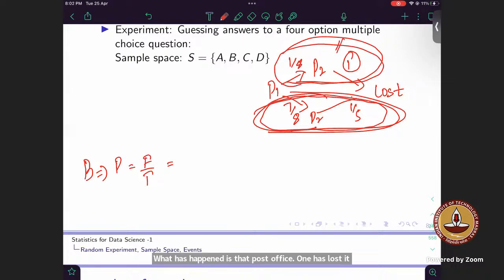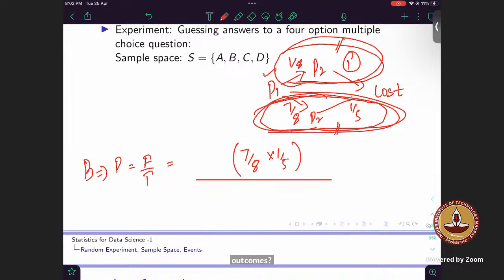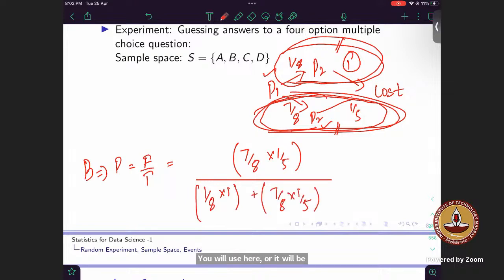So this is not my favorable. This is my favorable, that post office 2 loses. What is the probability of this? This is 7/8 into 1/5, right? What are my total outcomes? It means that the parcel is lost. It will either be lost by post office 1 or it will be lost by post office 2, right? So that will be 1/8 into 1. Basically, you will use total probability here. Or it will be 7/8 into 1/5, where the second one loses it.